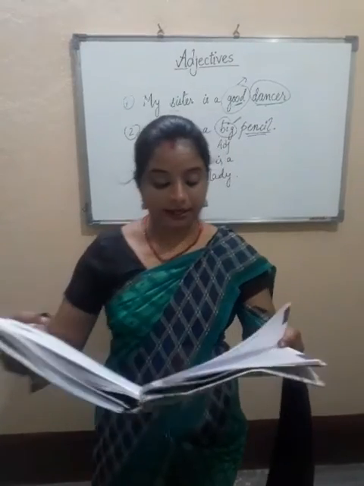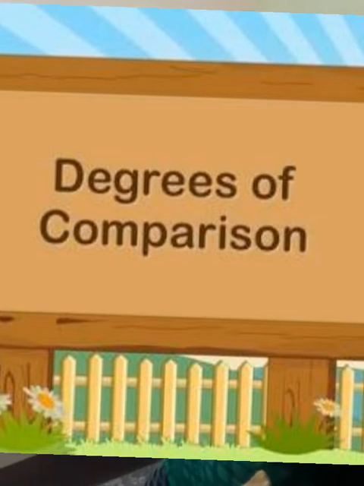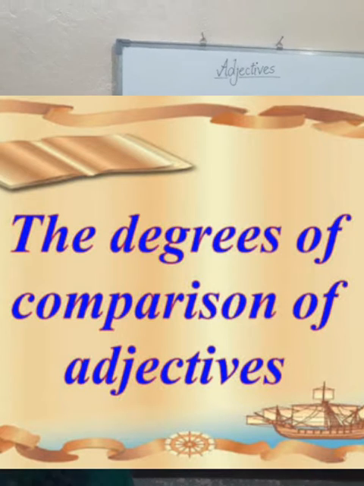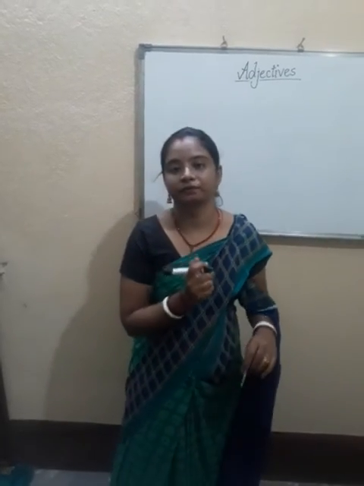Okay. Now the degrees of comparison. Now here you see what are the degrees of comparison.